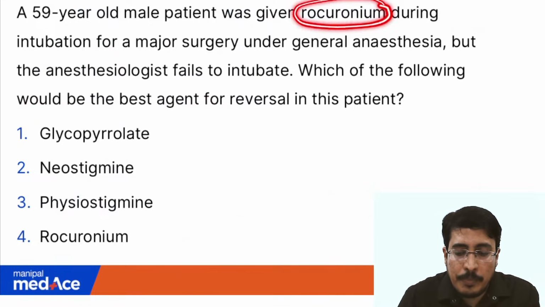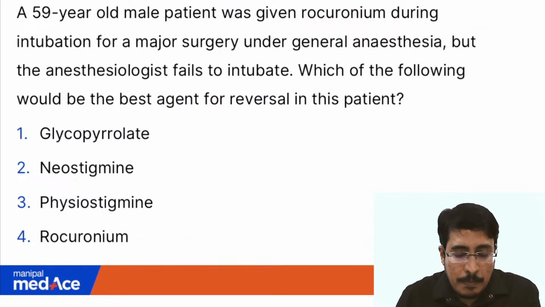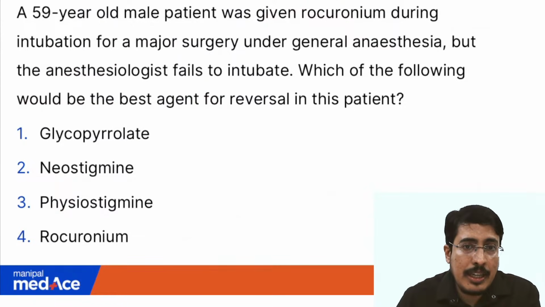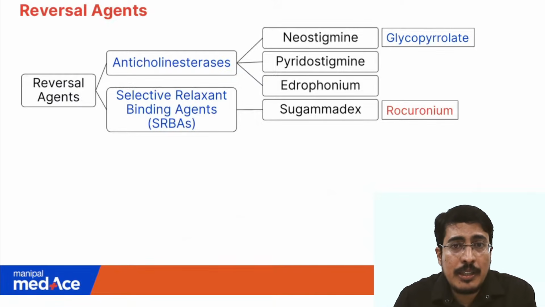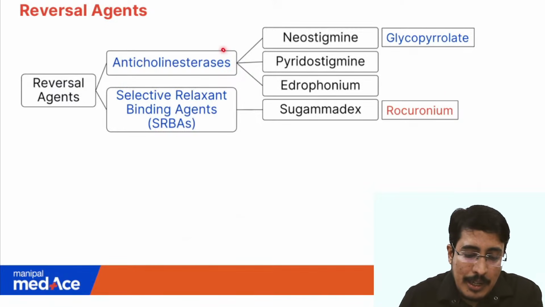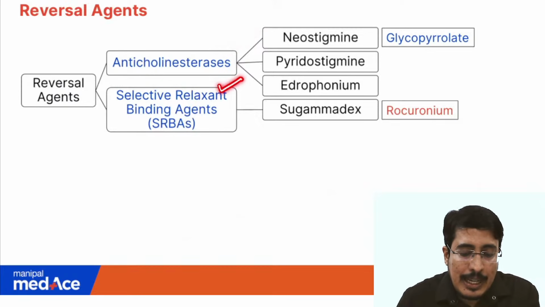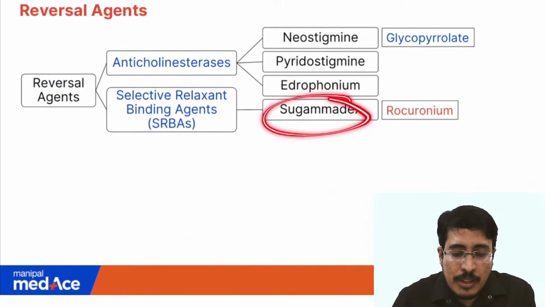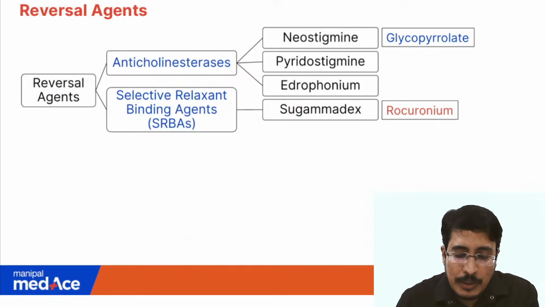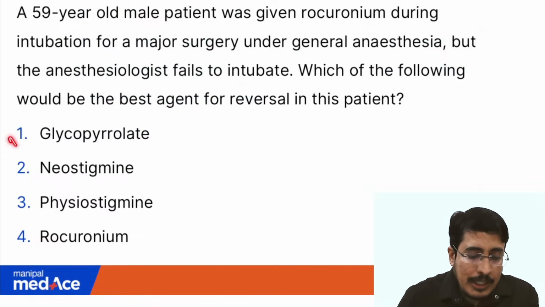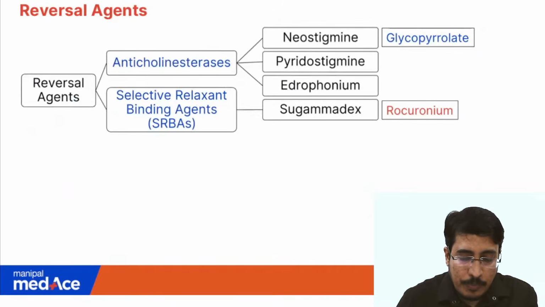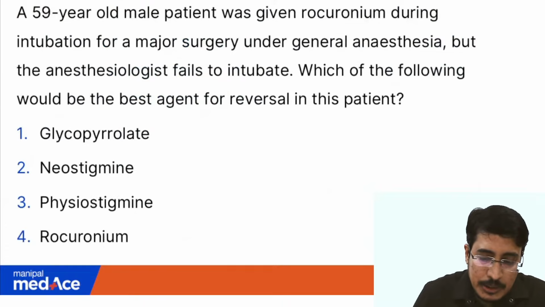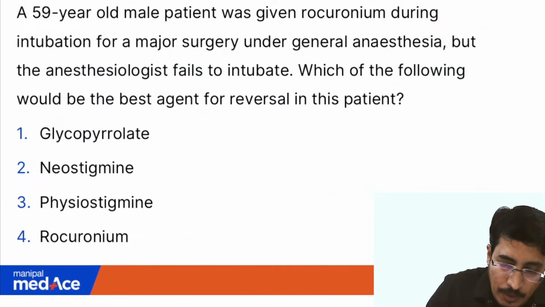Remember rocuronium, and we discussed this again during our previous INICET prepathon, and there I had put up the slide and told you that there are two classes of reversal agents, mainly anticholinesterase and the selective relaxant binding agent, that is sugammadex. Anticholinesterase included neostigmine, pyridostigmine and edrophonium. So here are the options they have given: glycopyrrolate, neostigmine, physostigmine and rocuronium. Sorry, this should have been sugammadex. Sorry for that.